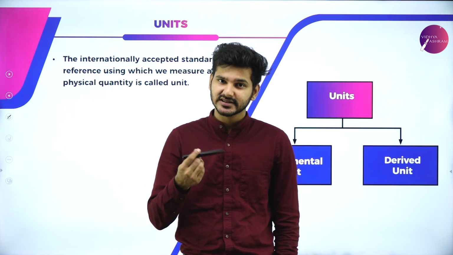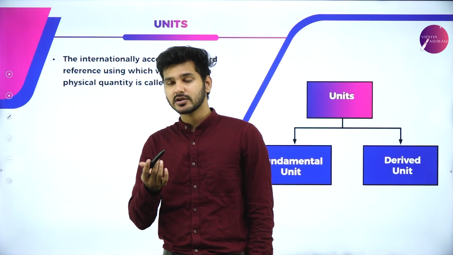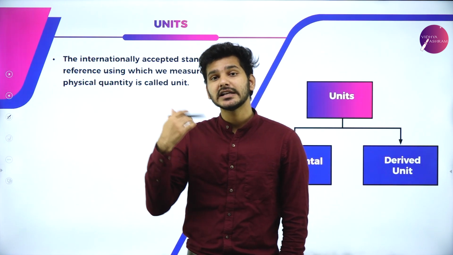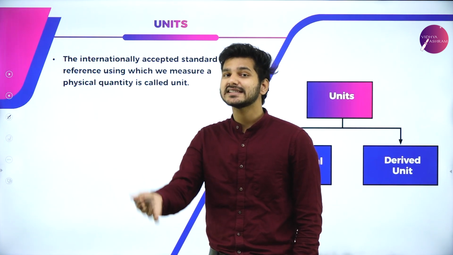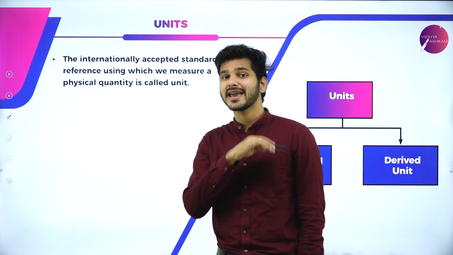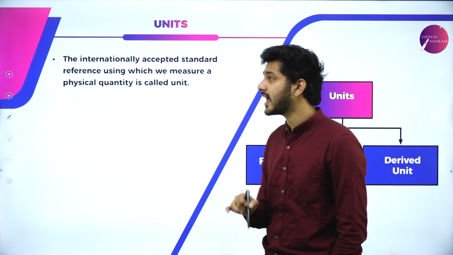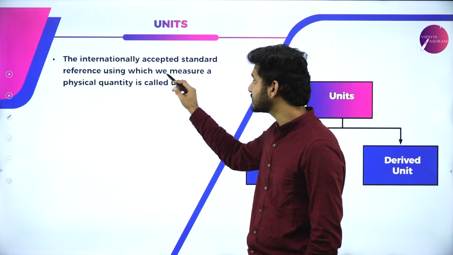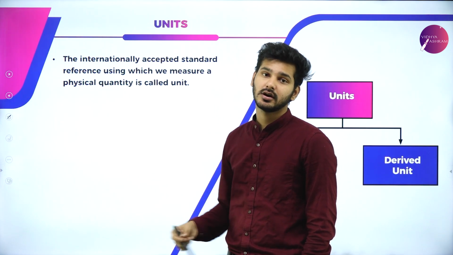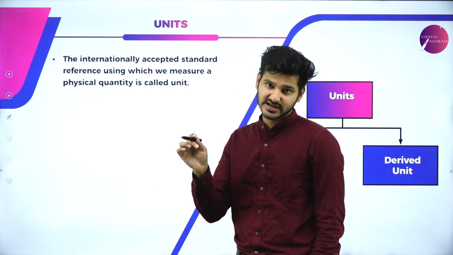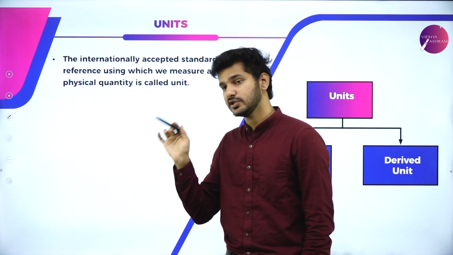So in order to measure these fundamental quantities, physical quantities, we needed a unified unit. That particular unit system, which was accepted by everyone, is now known as the Internationally Accepted Standard Reference, or simply System International of Units, SI units.